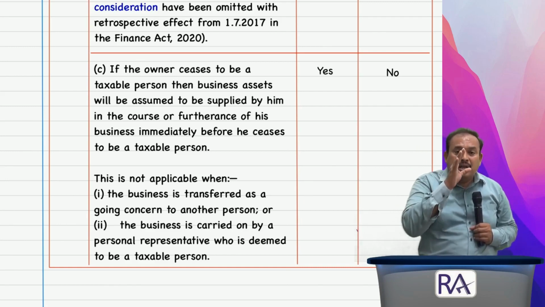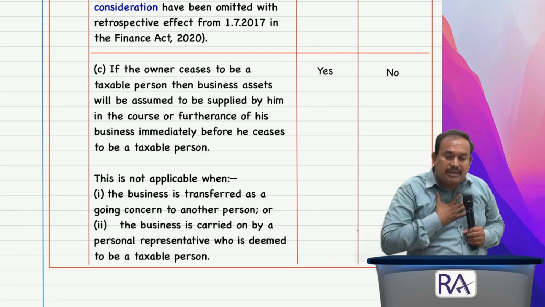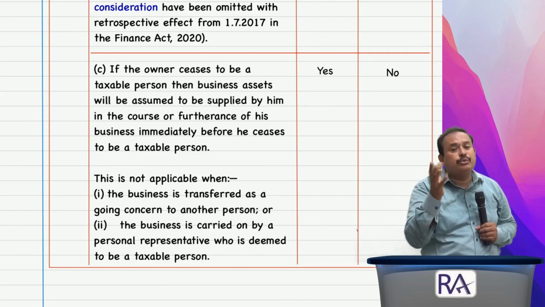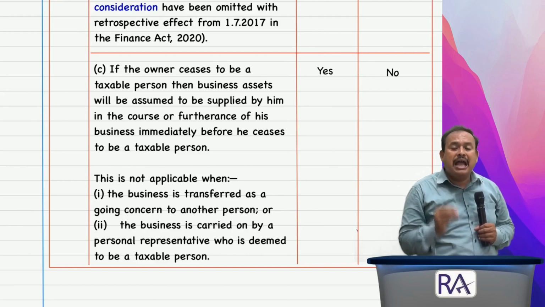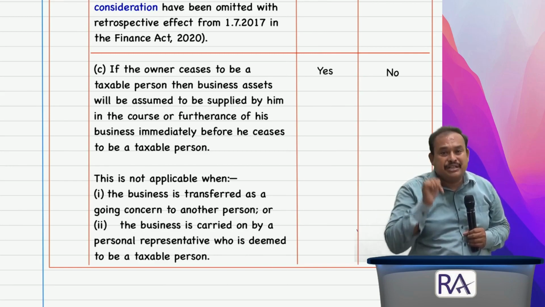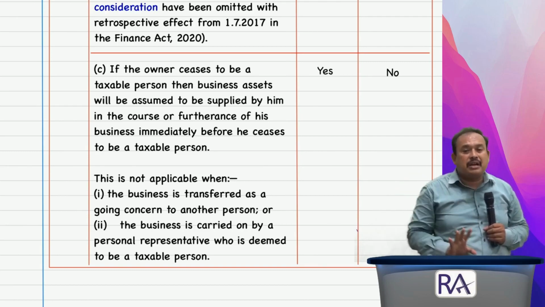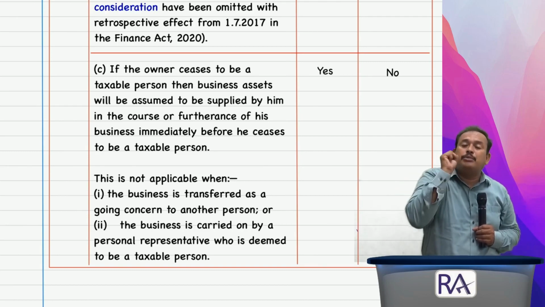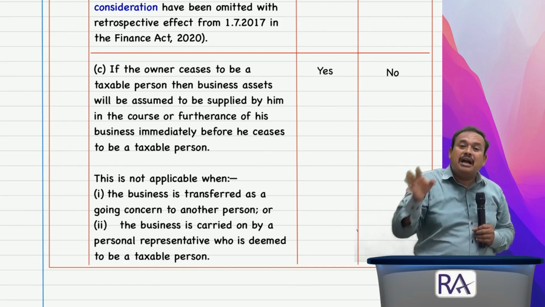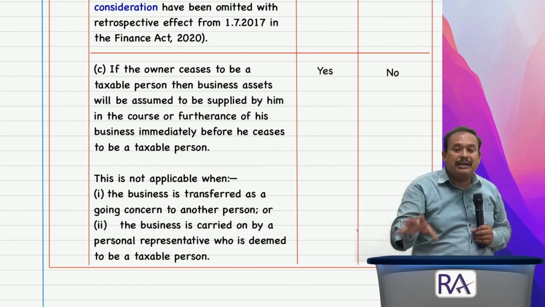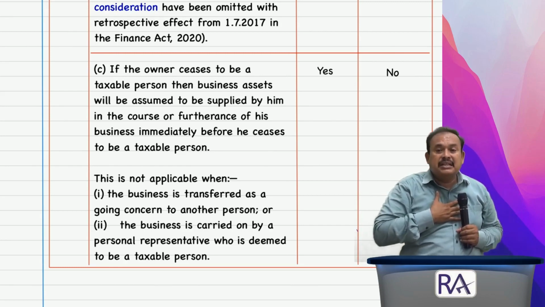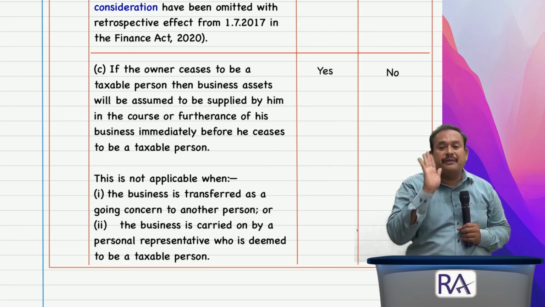Repeating, Rafi sir, Rafi owned Rafi Academy. This Rafi Academy, I hand over to you. You are a qualified CA, I hand over to you and I am leaving to USA. You are my representative in India to carry out the Rafi Academy. You will be called a taxable person, a deemed taxable person. Then you have to apply for registration and obtain the registration based on your PAN number and continue my Rafi Academy. In that case, it is not supply of goods.